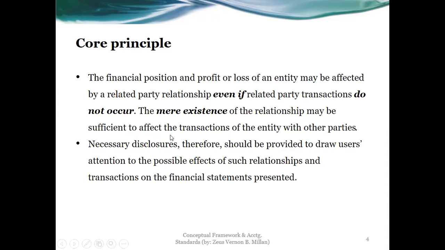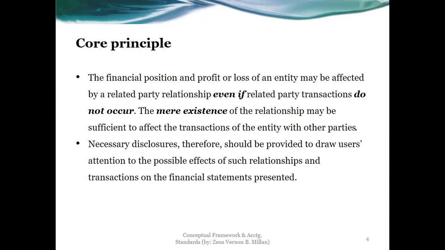Then this particular sentence, moving on: the mere existence of the relationship may be sufficient to affect the transactions of the entity with other parties. As said, prices could be lower if done by related parties. The necessary disclosures, therefore, should be provided to draw users' attention to the possible effects of such relationships and transactions on the financial statements presented.